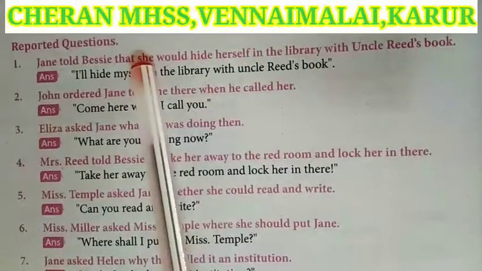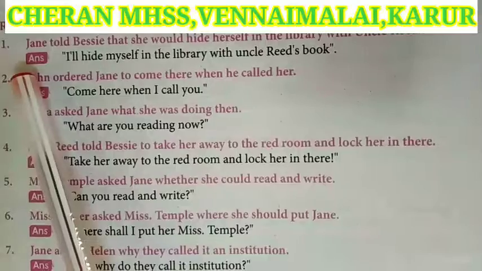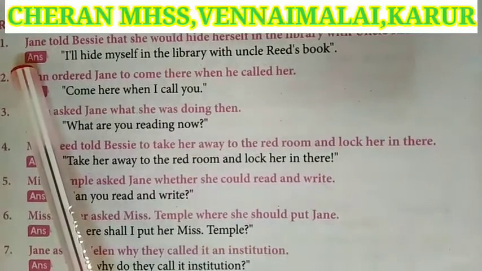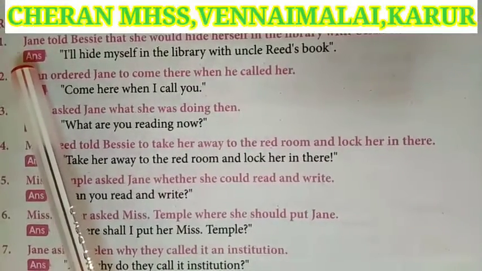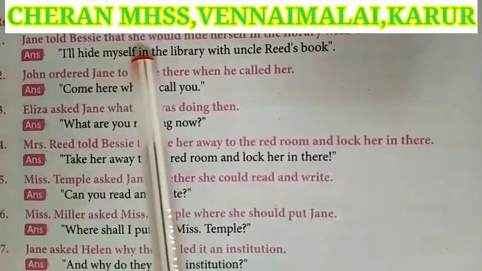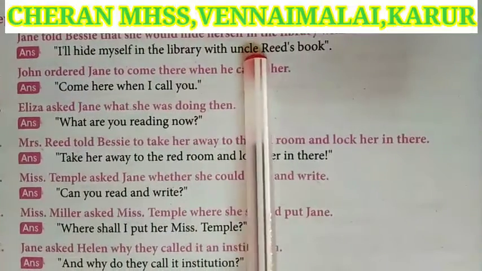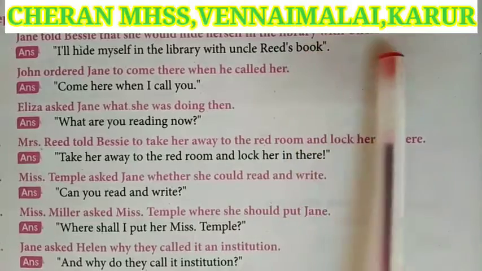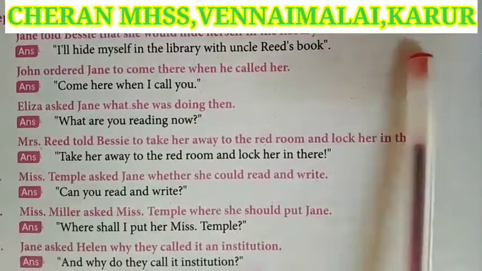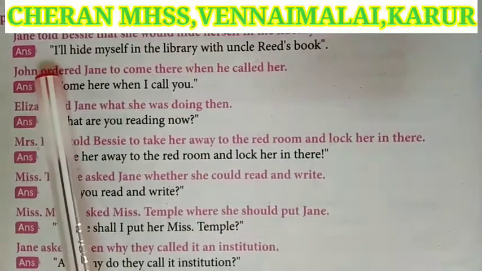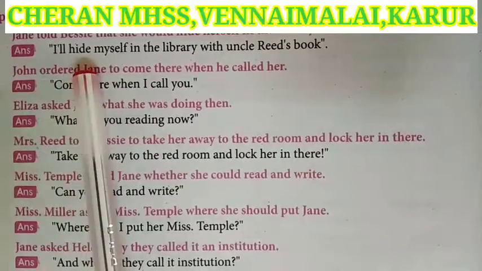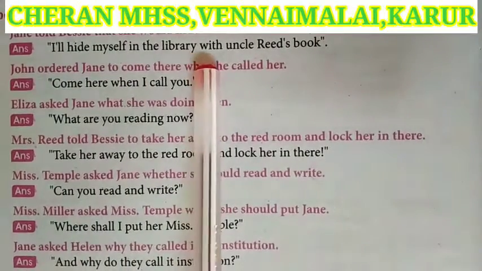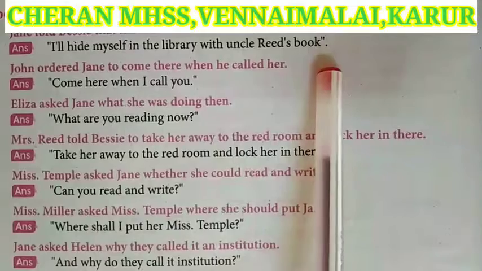Next, reported questions. Let's see the book exercise. Jan told Bessie that she would hide herself in the library with Uncle's read book. The answer for this: I will hide myself in the library with the uncle's read book.